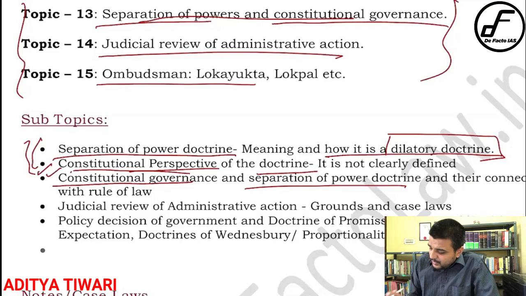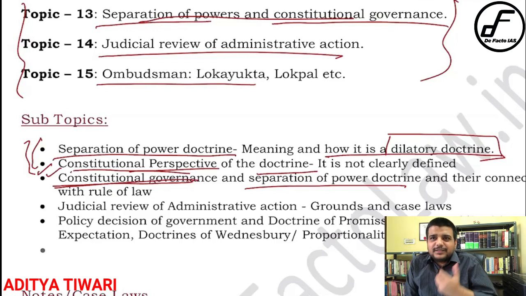Then you talk about how it helps in constitutional governance. On the philosophical point, the first important point is that it keeps checks and balances on everyone. Each separate part of the government keeps checks and balances on the other. It also helps by not having a tendency of centralizing. So that is a very important aspect. There are two important interrelations between the separation of power doctrine and constitutional governance.